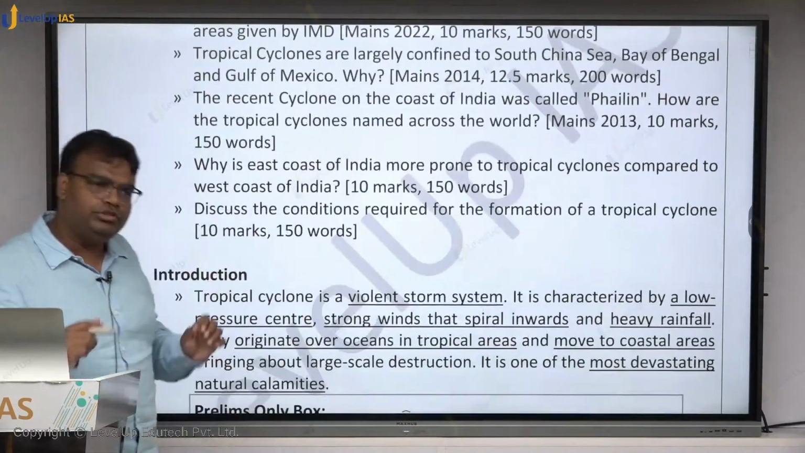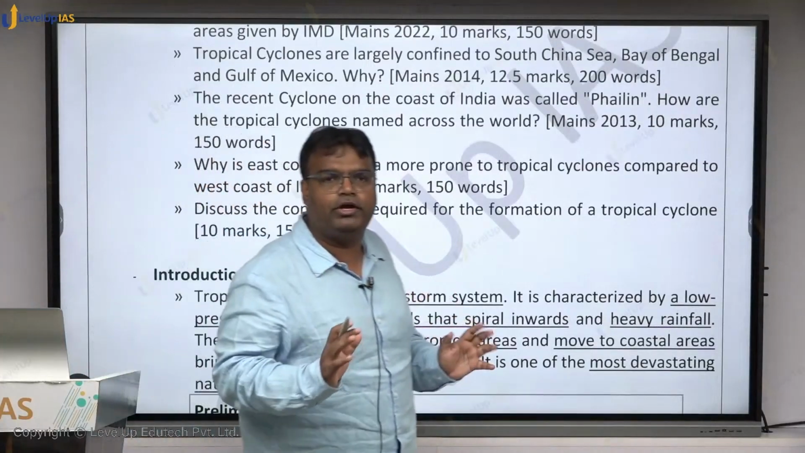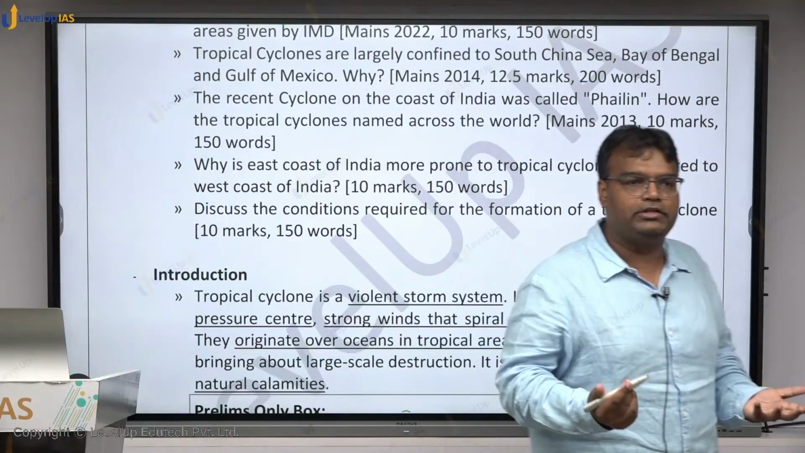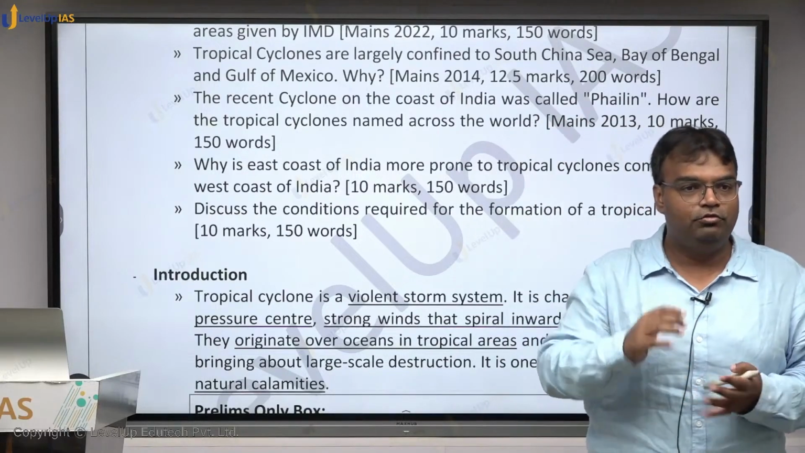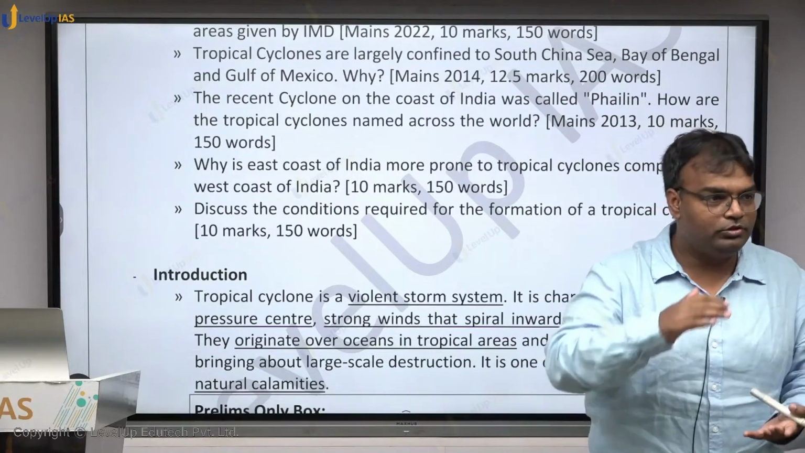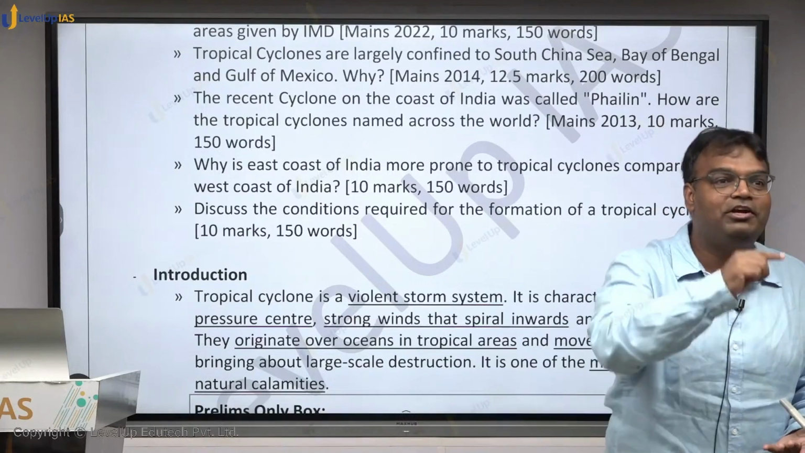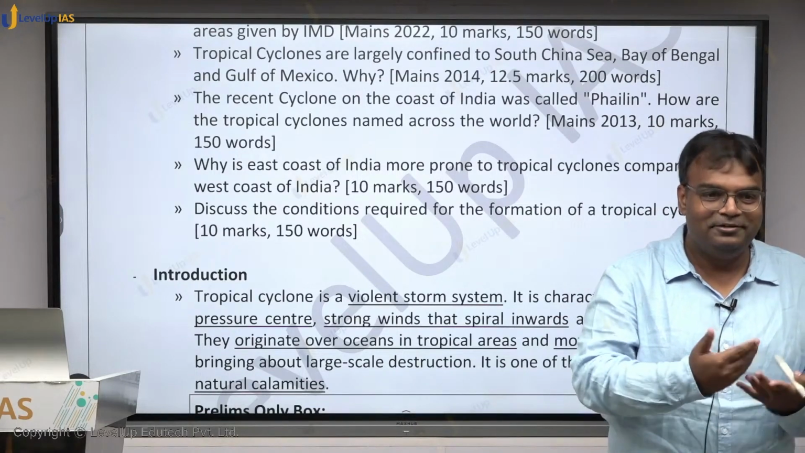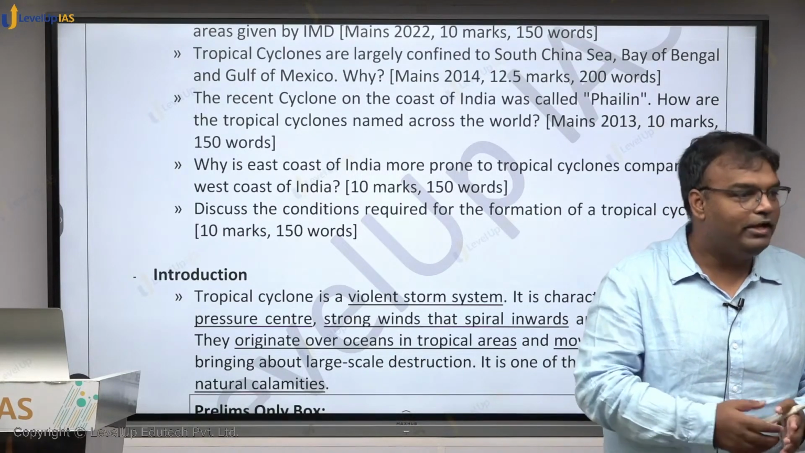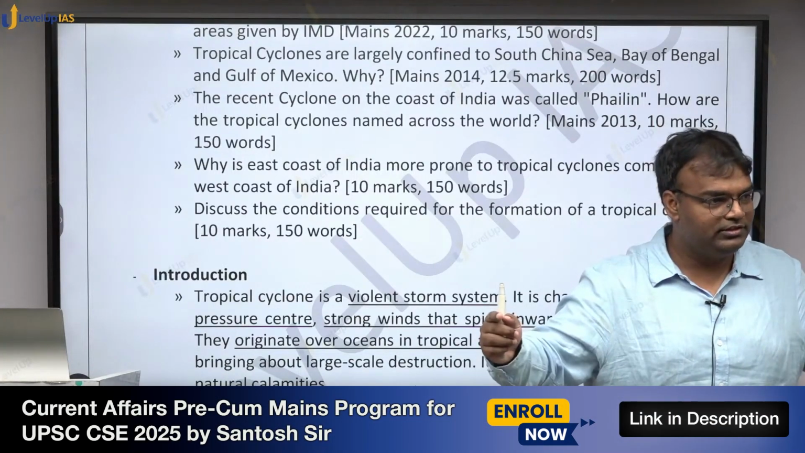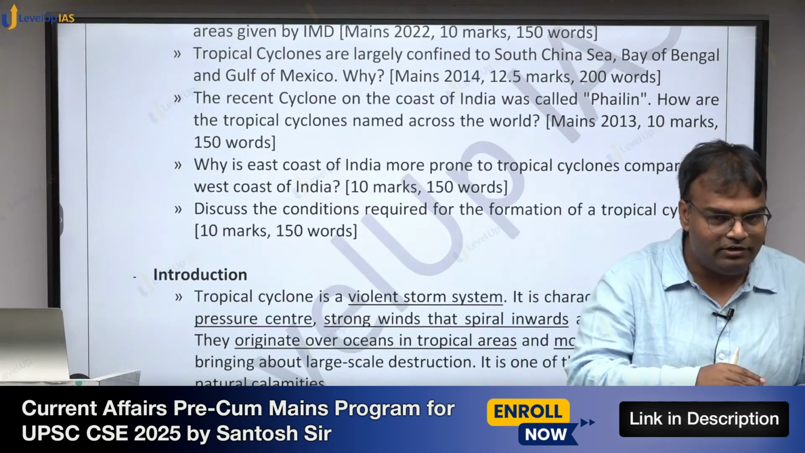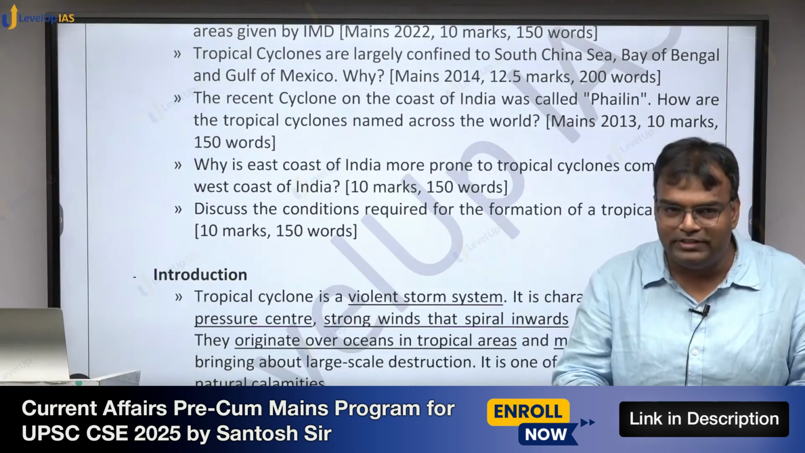And one general question: what are the conditions which are required for formation of tropical cyclones? Because the rest of the answers will come from here. Why is some region more prone? Because there the conditions which are required for formation of cyclones are better, right? Why do cyclones occur in some parts of the world? Because we'll see in those parts of the world the conditions required for formation of cyclone do exist.